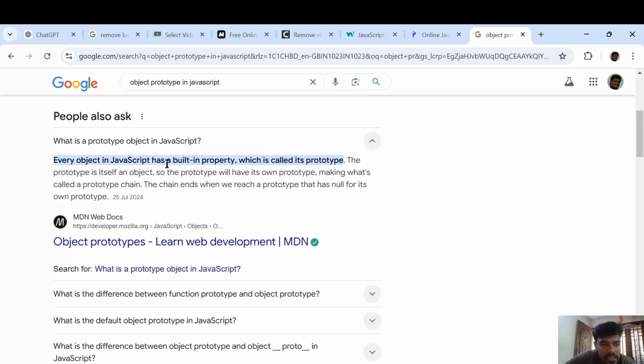Every object in JavaScript has a built-in property which is called its prototype. The prototype itself is an object, so the prototype will have its own prototype, making what's called a prototype chain. The chain ends when we reach a prototype that has null for its own prototype. Which means with this prototype you can inherit object by object. We can add new functionalities to the object like that.